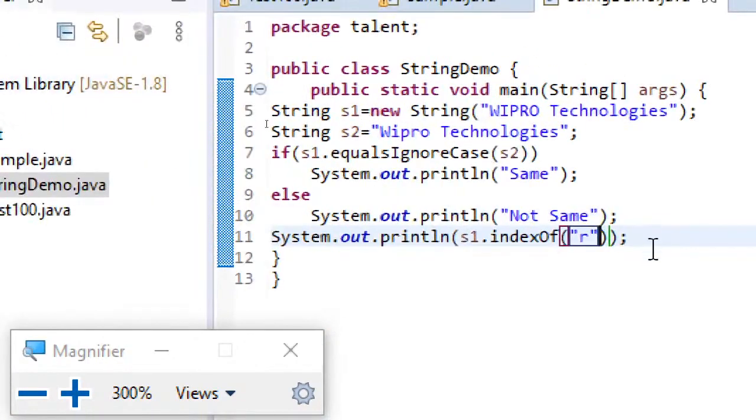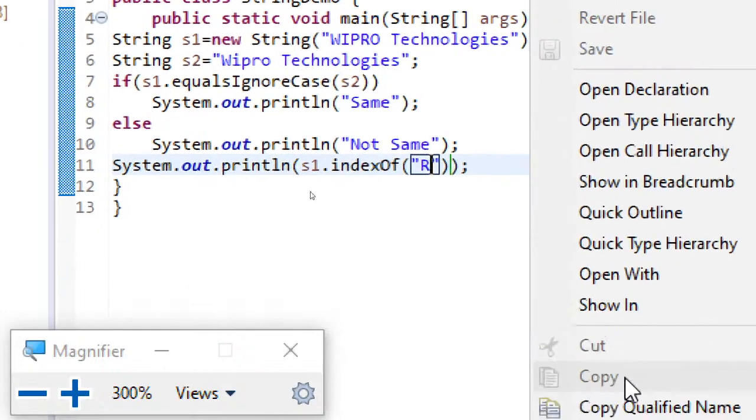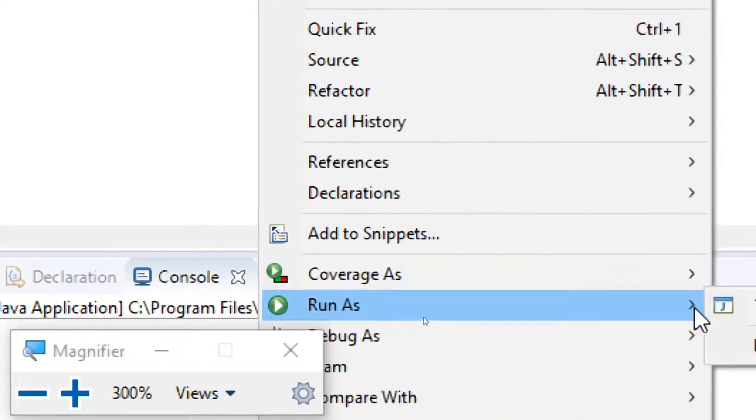I hope you can understand the reason. If you have that character in the original string, it will return the index. If not found, it will return -1. Here in s1 I don't have small r, that is the reason it has displayed -1. If I use capital R, you can get the index. So when I used small r, since small r is not there in s1, it displayed -1.